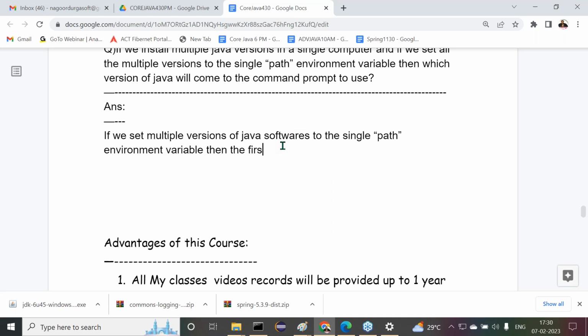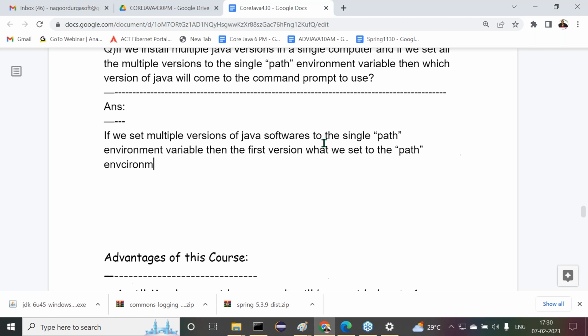Then the first version what we set to the path environment variable. All right, sir.